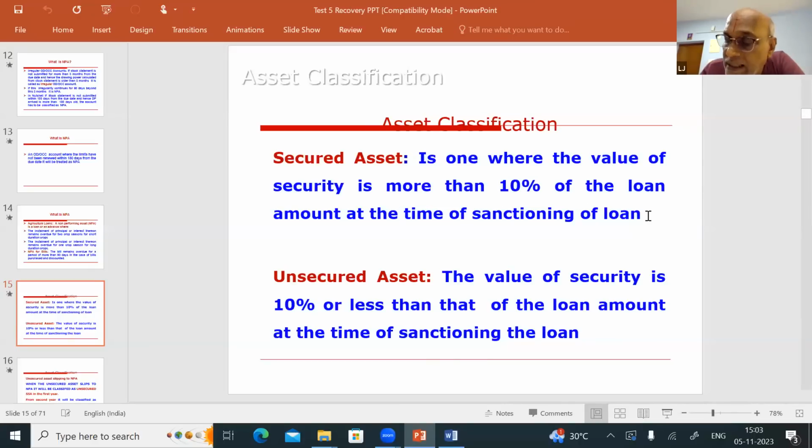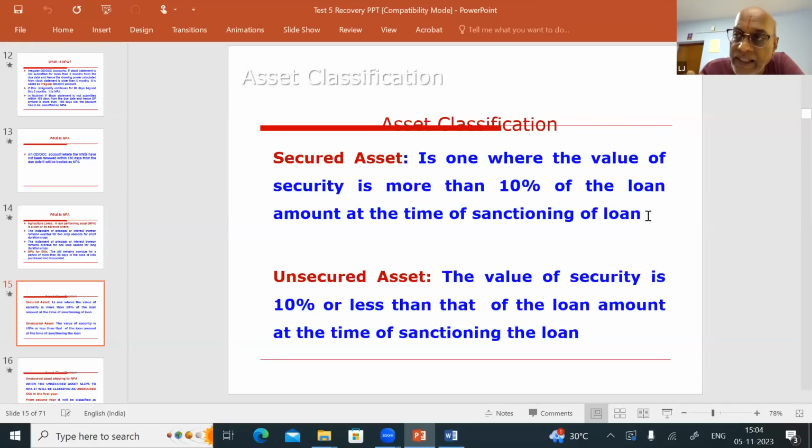See, when you are sanctioning the loan, the value of the security is more than 10% of the loan amount. Don't be under the impression that only if the value of the security is more than 100% of the loan amount is it called a secured asset. No. At the time of sanctioning the loan, if the value of the security is more than 10% of the loan amount, it is called a secured advance.